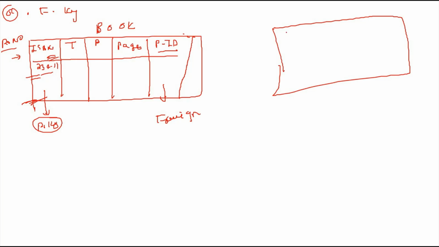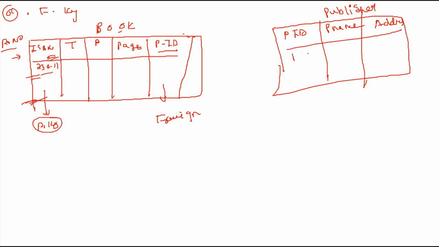Why I take the foreign key is that the foreign key definition says it is an attribute of a relation that is a primary key in another relation. There is a book relation and there is a publisher relation. It will take the address as well as the publisher ID, P01, P02.